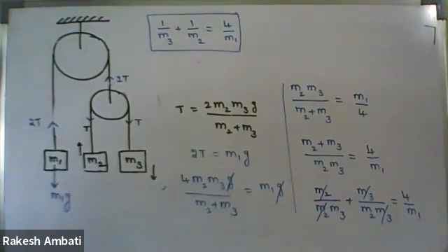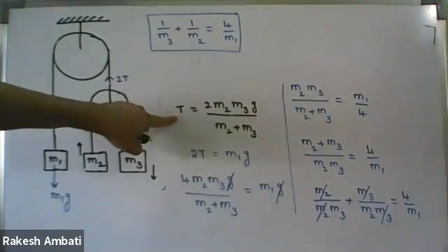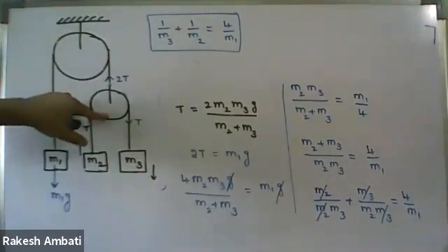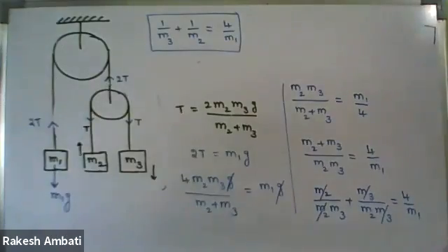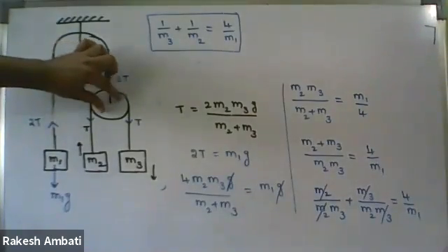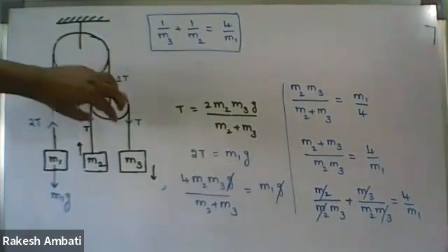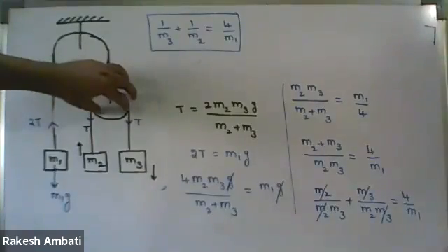I have one more doubt. That T value which you gave, will it remain the same even if the pulley is fixed or it is a movable pulley? Yes, because in this case, what is the resultant force acting on the pulley? It is 0, yes, an ideal pulley. So it is the ideal pulley, so resultant force is 0.